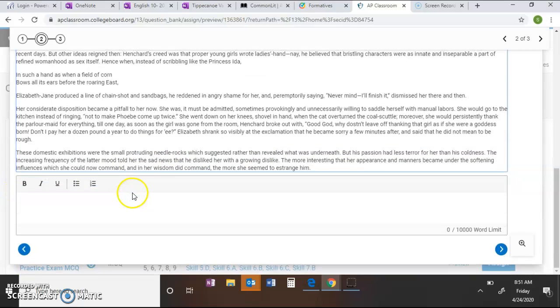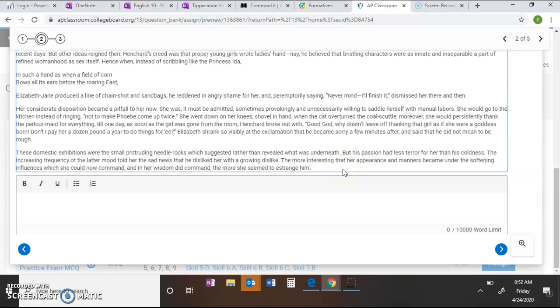Okay? These domestic exhibitions were the small protruding needle rocks which suggested rather than revealed what was underneath. But his passion had less terror for her than his coldness. The increasing frequency of the latter mood told her that he disliked her with a growing dislike. So it just keeps getting worse. He just keeps giving her the cold shoulder. And the fact that he doesn't get angry with her anymore suggests that he's disliking her even more.